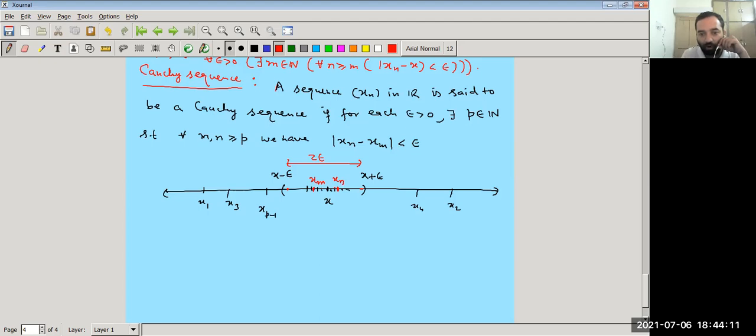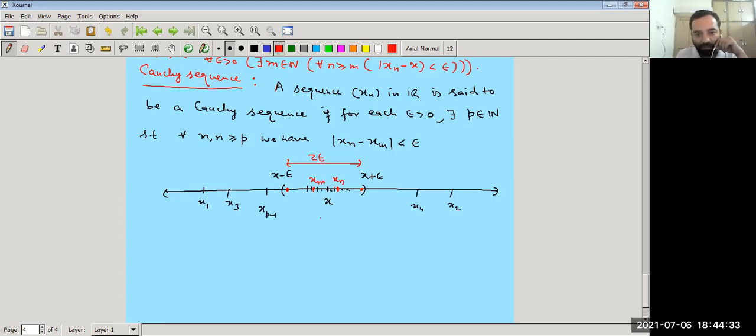That is, mod xm minus xn must be less than epsilon, right? We are not choosing xm and xn such that their distance is greater than epsilon.